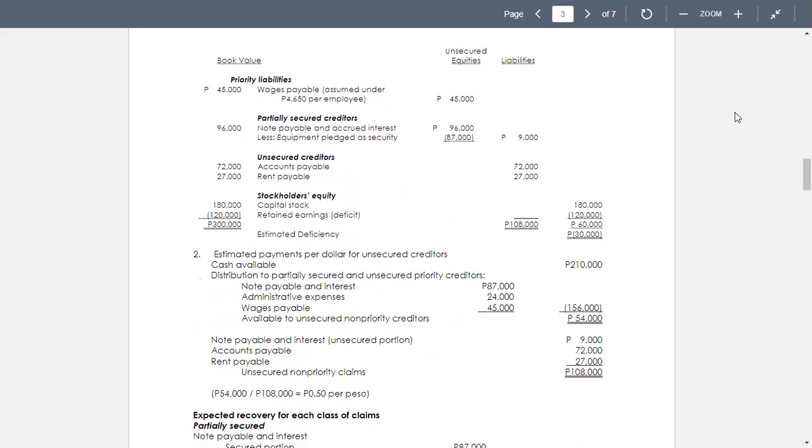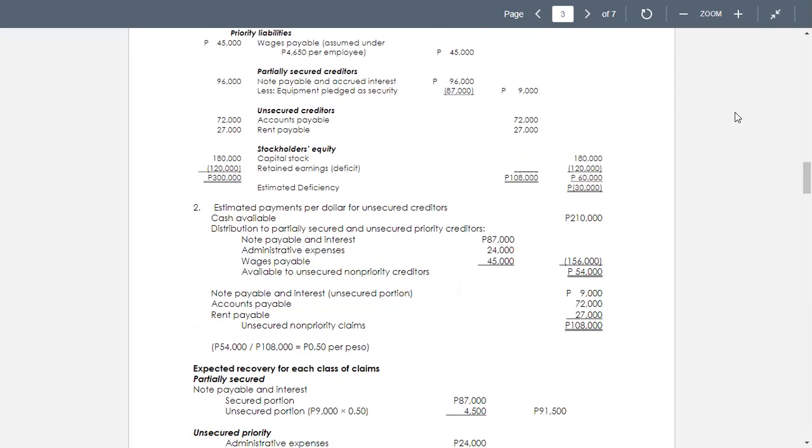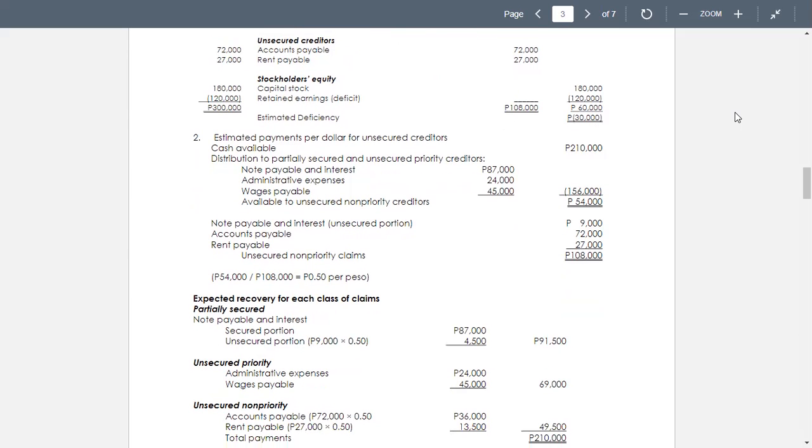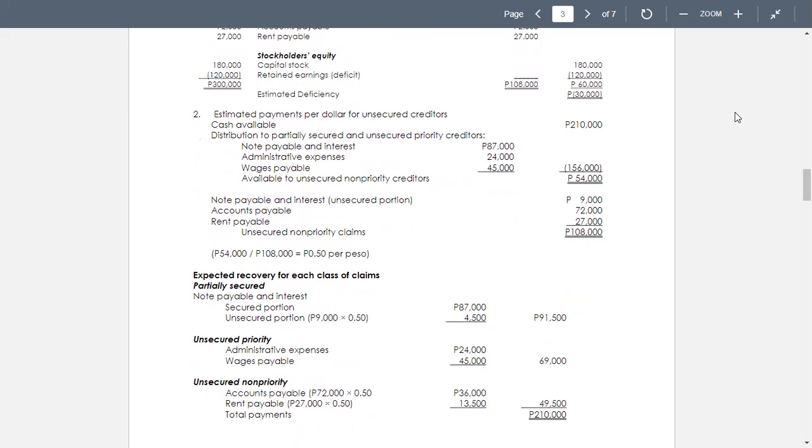So expected recovery for each class of claims: partially secured, notes payable and interest, secured portion, 87,000, the unsecured portion of 9,000 times 0.50. So it's 4,500, the total of 91,500. Unsecured priority: administrative expense, 24,000, and wages payable, 45,000. Unsecured non-priority: accounts payable, 36,000, rent payable, 13,500, and the total payments. By the way, we are multiplying it